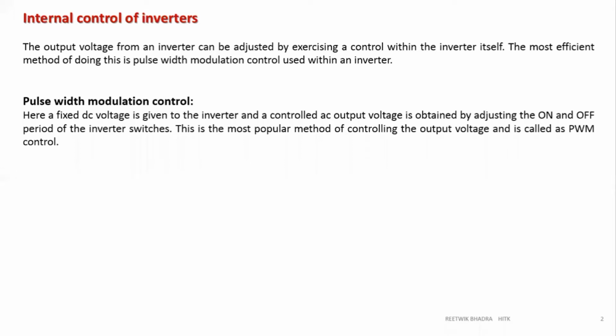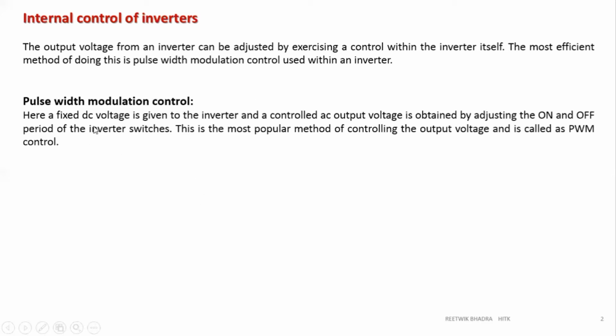Internal control means within the inverter only I am somehow controlling the on and off of the switch and trying to decrease the harmonics or remove the shoot through fault. So that is why the PWM method of control is called internal control of inverter. That's why my first line written in red is internal control of inverters.